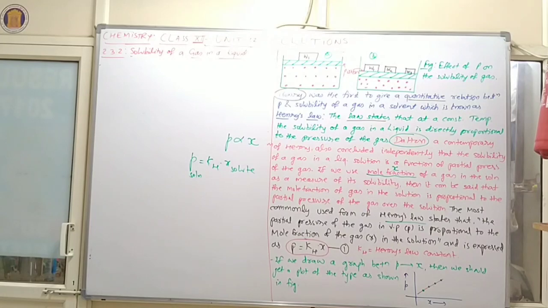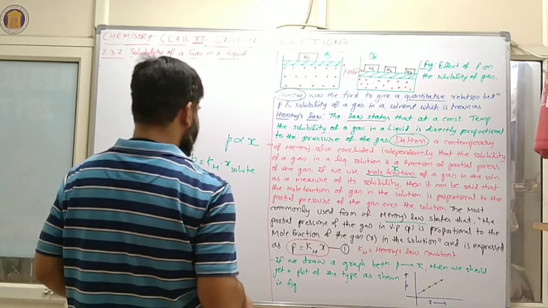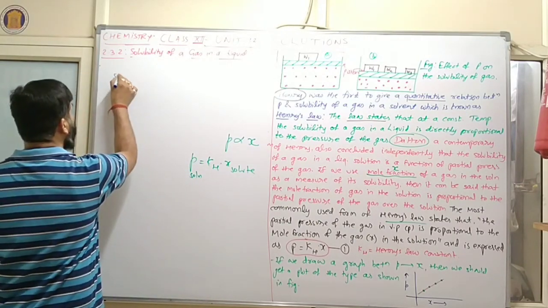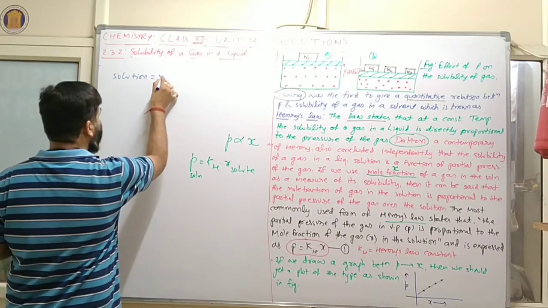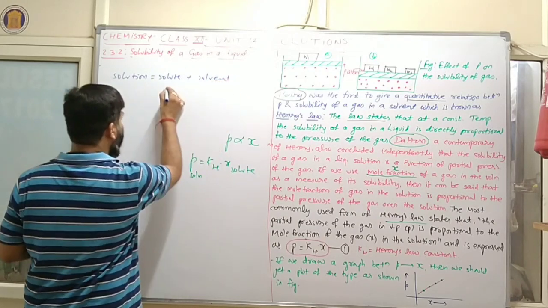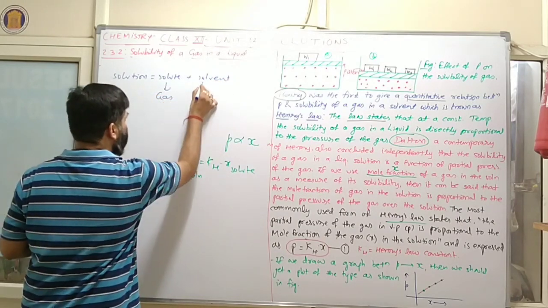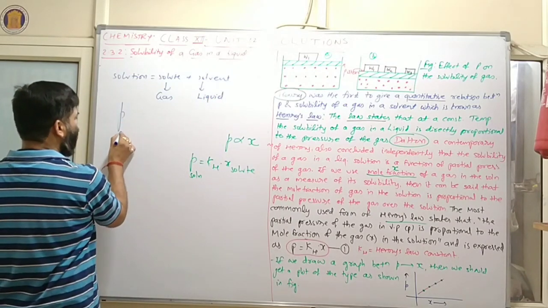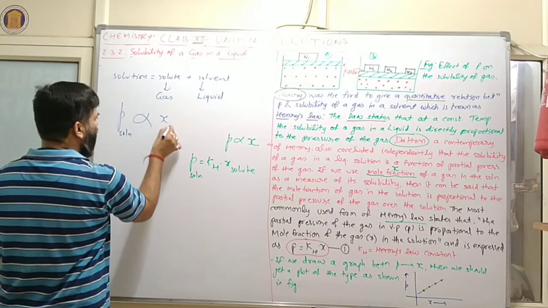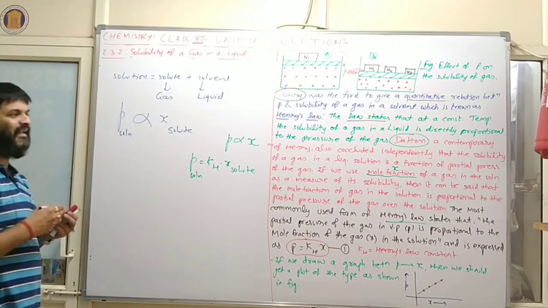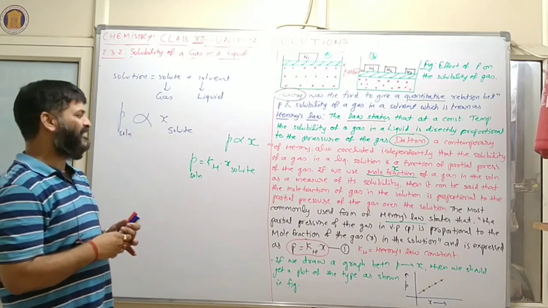Here we can say that a straight line graph will come. So in short, suppose you are taking a solution, where this one is the solute and this one is the solvent. If the solute is a gas and the solvent is a liquid, then the partial pressure of the gas is directly proportional to the mole fraction of the solute. So this one is Henry's law. Clear?